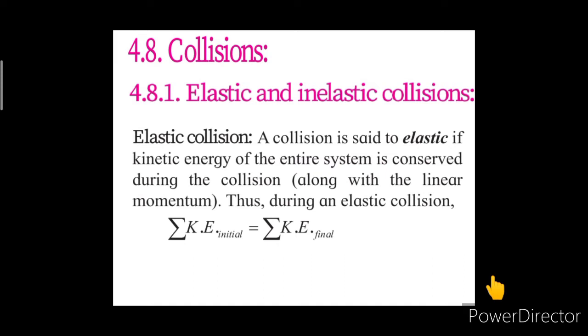So, in the elastic collision, there is a conservation of linear momentum as well as a conservation of kinetic energy, and hence we can write the total initial kinetic energy is equal to the total final kinetic energy, with the total initial linear momentum equal to the total final linear momentum. So, in the elastic collision, two conditions must be satisfied: conservation of linear momentum and conservation of kinetic energy.